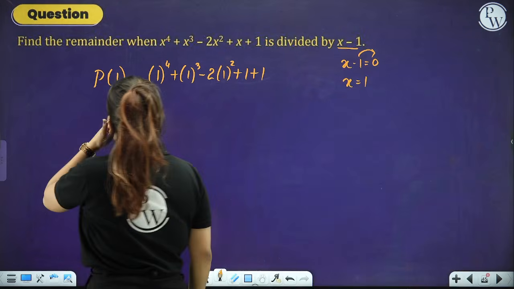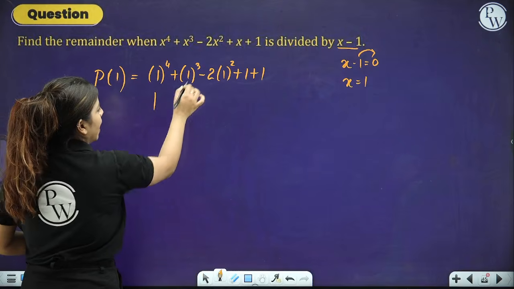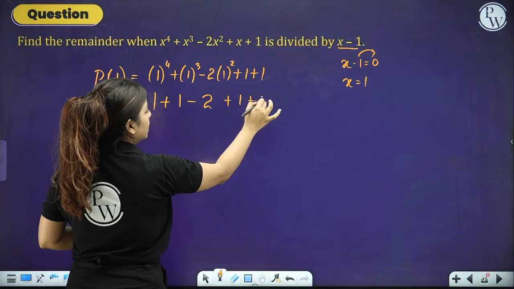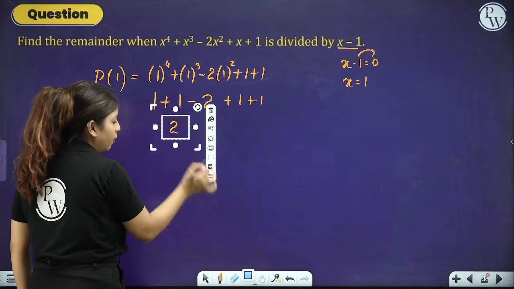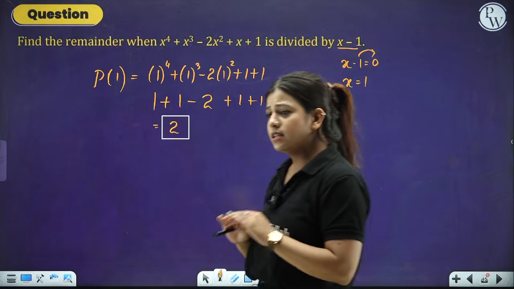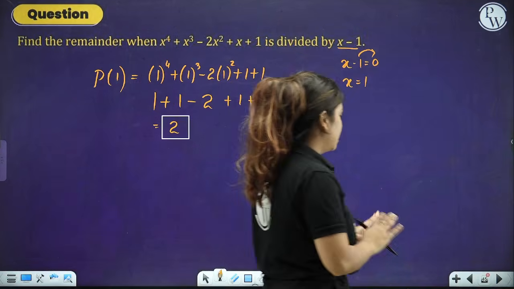Now the next thing that we have to do, people, is 1 to the power 4 is 1, 1 to the power 3 is 1, again 2 plus 1 plus 1. So it will become 2. So the remainder for the following part will be 2. This is what you have to do, people. Nothing more, nothing less. That's it.